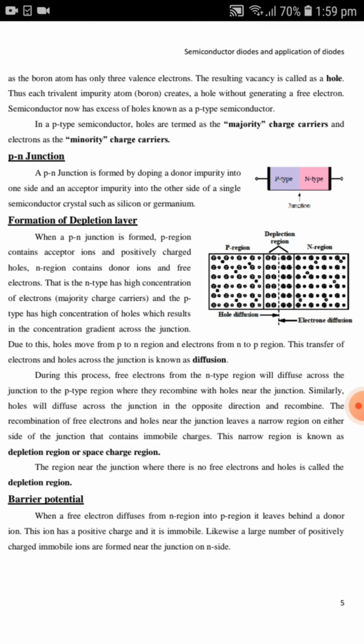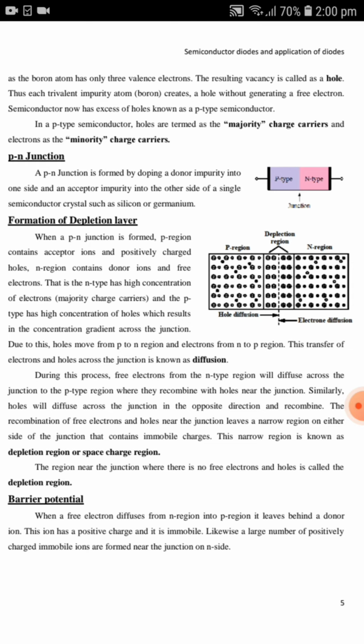Coming to the extrinsic semiconductors, that is the other type of semiconductor. These extrinsic semiconductors are got by adding the impurity atoms to silicon and germanium, and the process of adding impurity atoms is called as doping, and the impurity atom what we are going to add to these silicon and germanium are called as dopants. And by adding these impurity atoms, we are going to increase the conductivity of these semiconductors. And these extrinsic semiconductors are again classified into N type of semiconductors and P type of semiconductors.